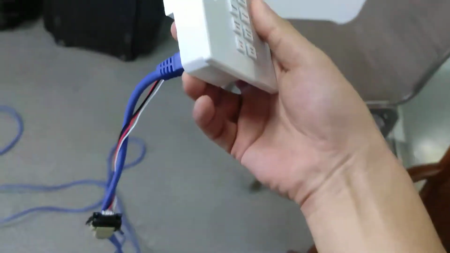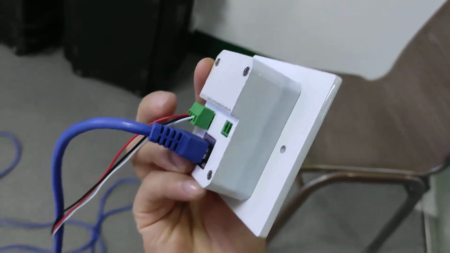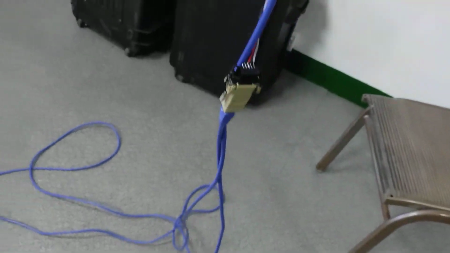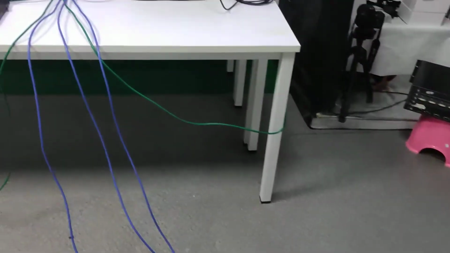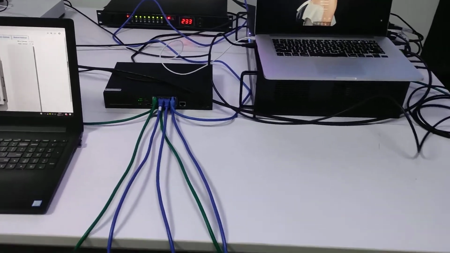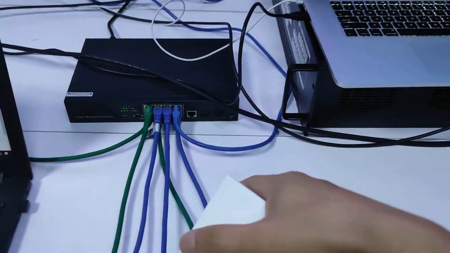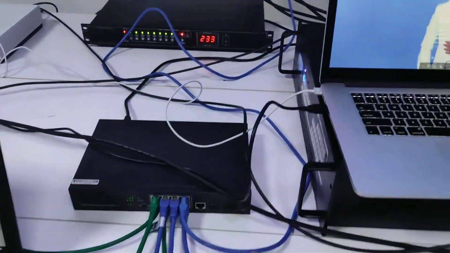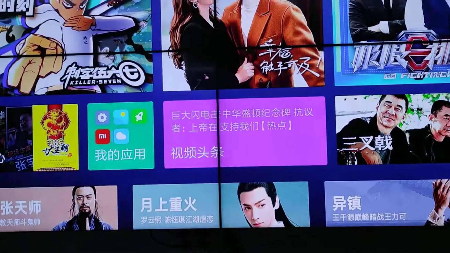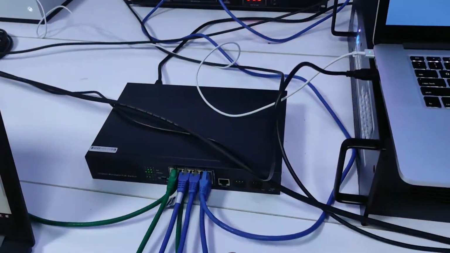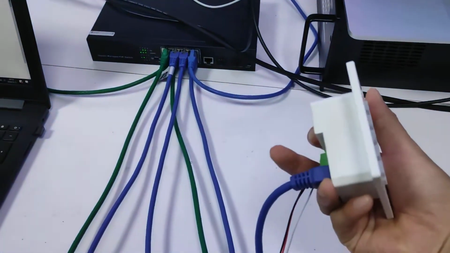Right now you can see on this one we've got the LAN cable, then we've got the RS232, then we use this adapter, then it goes along the way to the setup on this side. Basically we've got an 8-port PoE switch, then we have those LAN cables. One is connected to the larger screen, and another one is connected to this keypad.